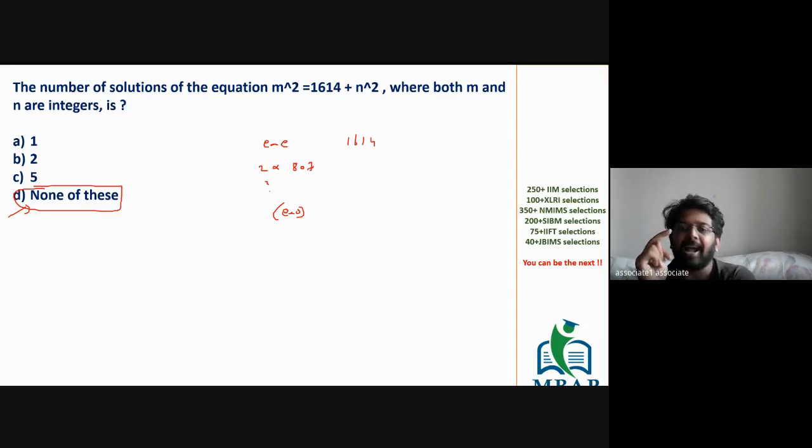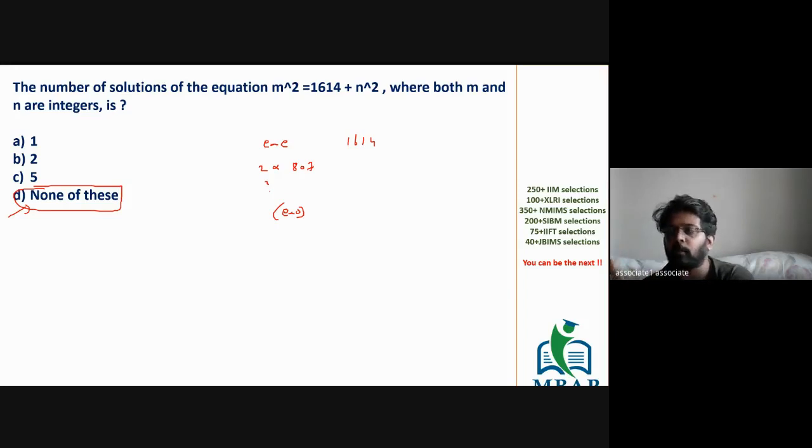So A plus B and A minus B always will be, you take any value in the universe, either even into even or odd into odd. However, A and B could be anything. That means A and B could be even, odd, even, even, or odd. It could be anything. But A plus B and A minus B would be either even or odd. If the result is even, it's even, even. If the result is odd, it's odd, odd.